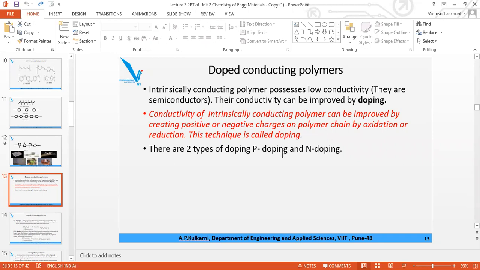In P doping we are creating a positive charge, that is possible by oxidation. What do you mean by oxidation?